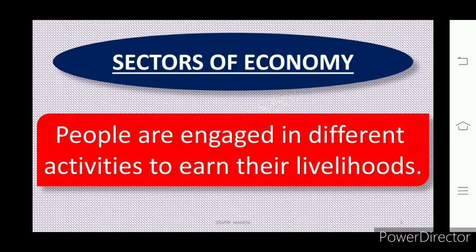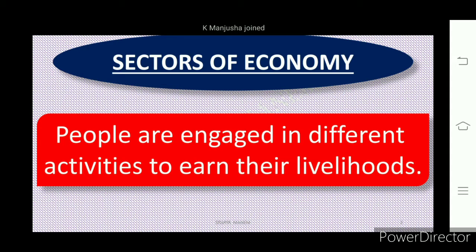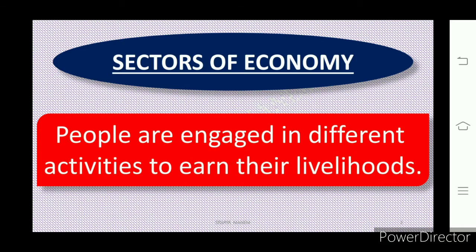So all these are different livelihood activities. There are a number of livelihood activities in which people are engaged.